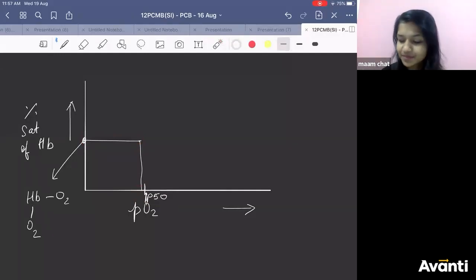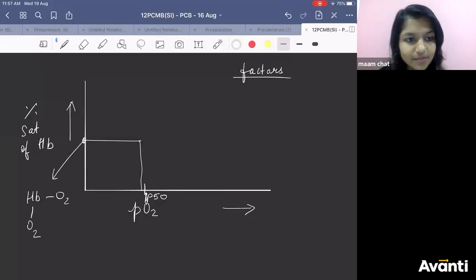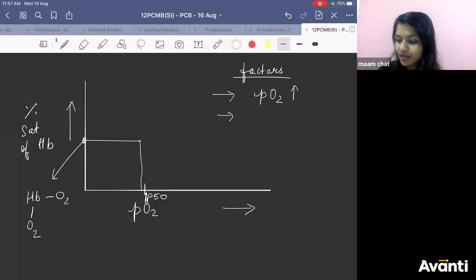Now tell me, do you remember the factors which affect the binding affinity of hemoglobin for oxygen? Yes. What are they? Partial pressure of O2 should be high. Then pH. Should pH be high or low?